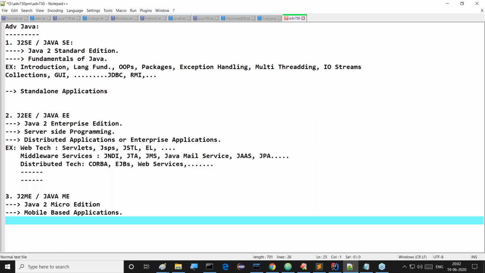But one thing I'm telling all of you: when J2ME was initially introduced, at that time there was very good demand for J2ME. But later on, what happened? A number of alternatives became available to prepare mobile based applications, in the form of Android, or iOS, then Apple and iOS. Like these many technologies are available. Then automatically the demand for J2ME was reduced. The total technology, the total domain fell down totally.